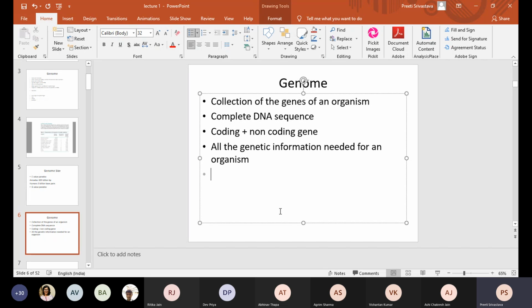Others? Dev Priya, you want to add something? No, ma'am. Okay. Ratnesh, Ayush? No, ma'am. All the information is there. Okay, what about others?